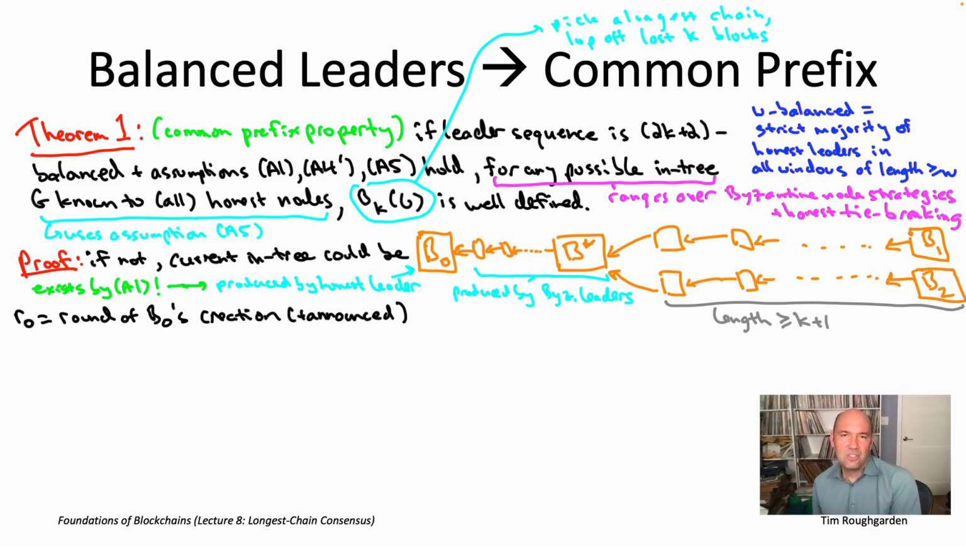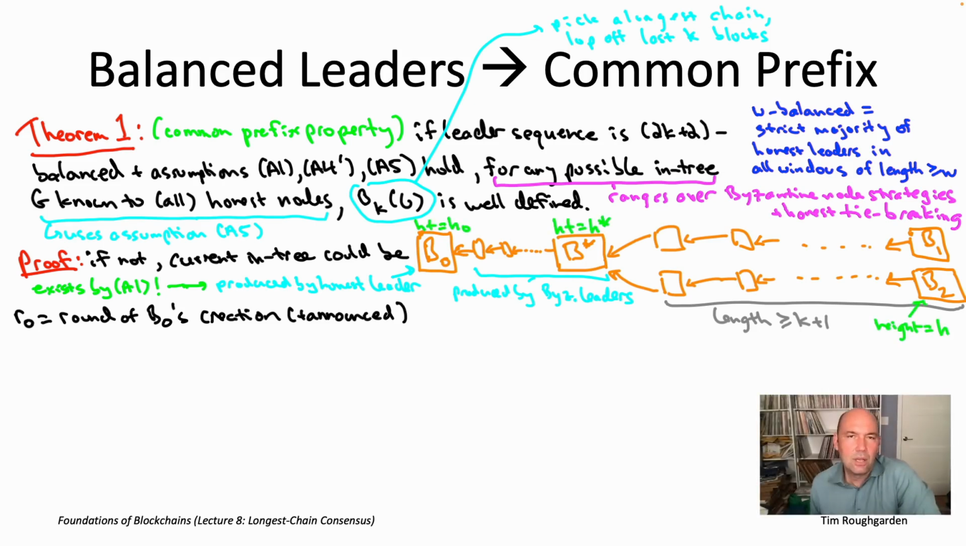It's simplest to phrase this counting in terms of heights. So let's talk about the heights of the various blocks in this orange structure. Remember what I mean by the height of a block. I mean the number of hops you need, the number of predecessor pointers you have to follow to get back to Genesis. Or equivalently, the length of the chain from the Genesis block to the block in question. That's the height of a block. So B naught has some height, call it H naught. B star has some height, call it H star. And then B1 and B2 have some common height, call it H.